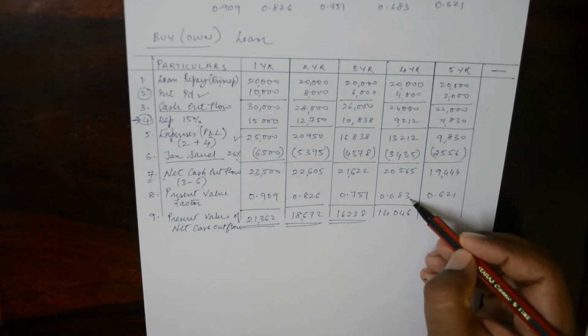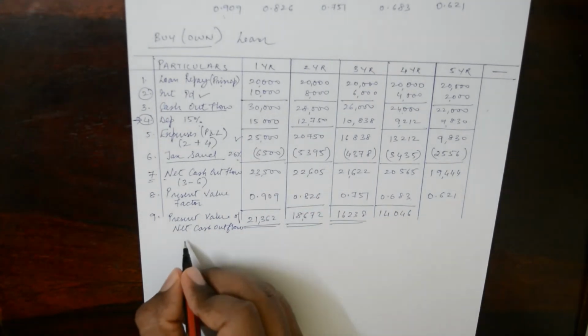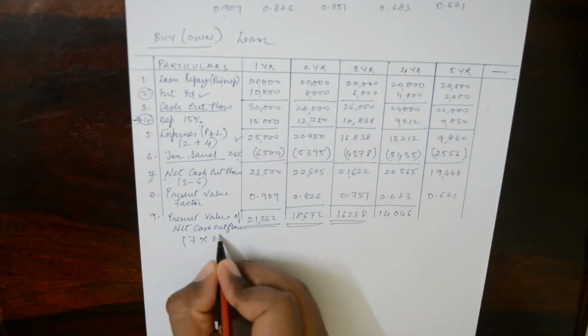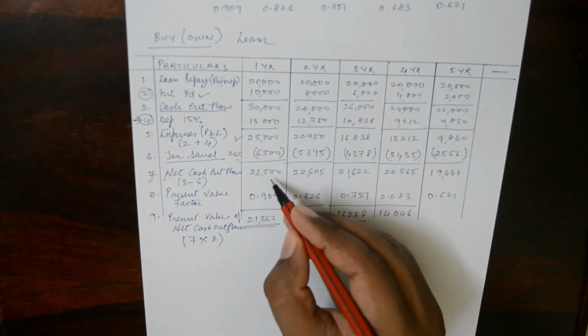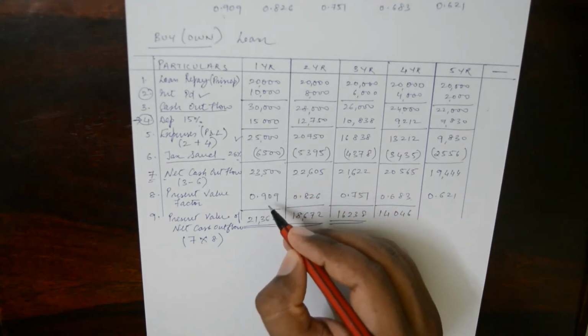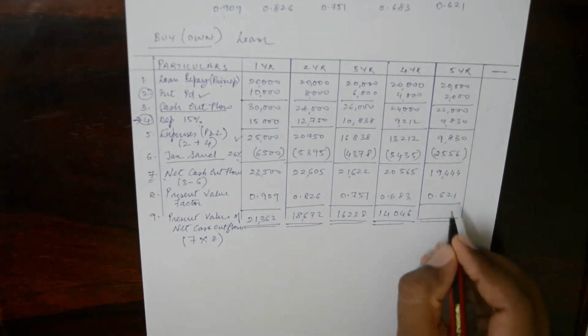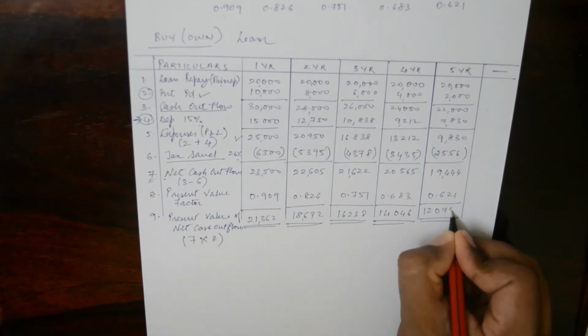This amount into this. It's 23,500 into, I'll just show it here, 7 multiplied by 8. This is multiply, okay? So that is 23,500 multiplied by 0.909. And for the fifth year, it's going to be 12,075.